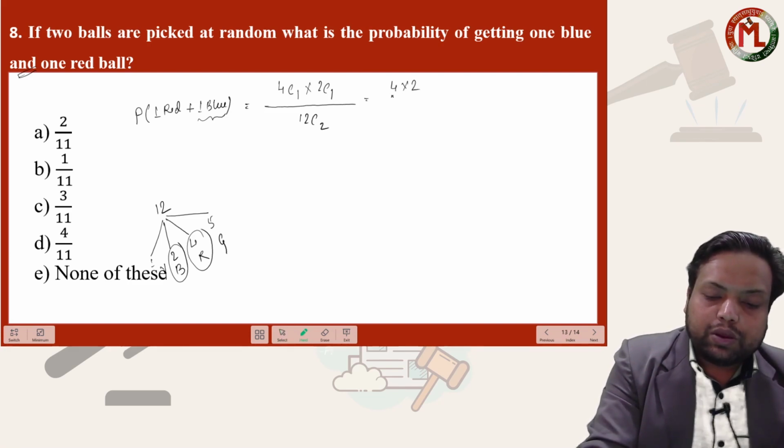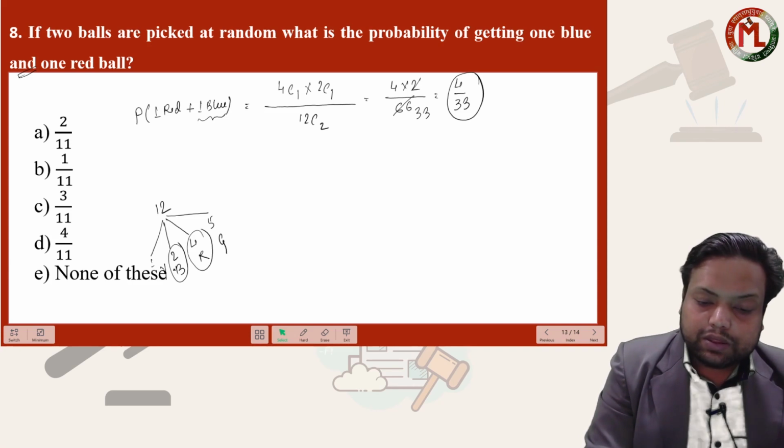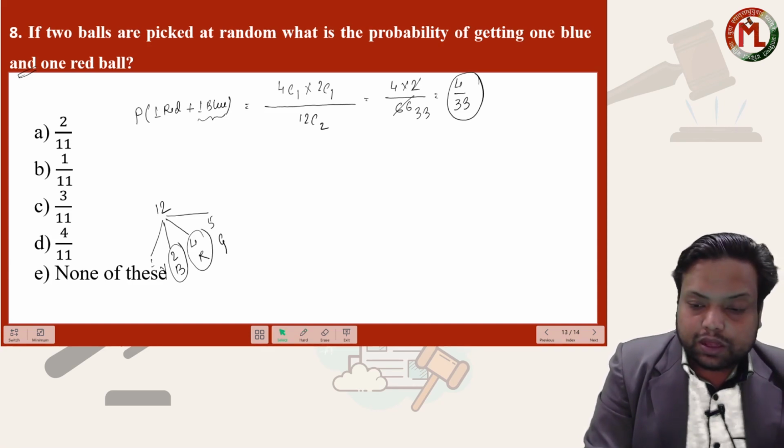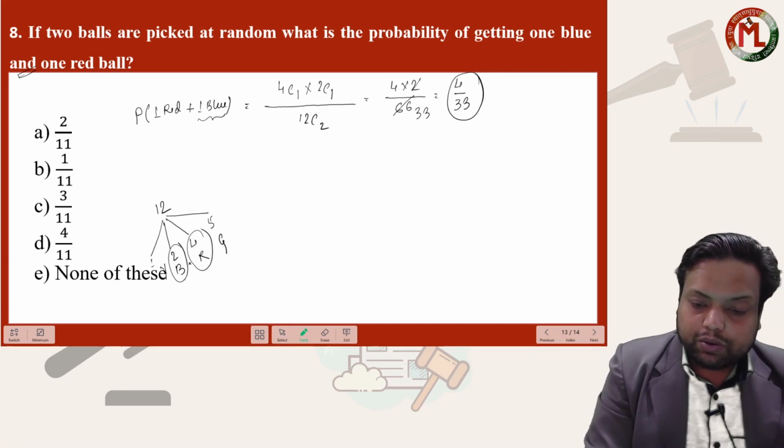So 4 into 2 upon 66. If I cancel this by 2, this will become 33. So our answer should be 4 upon 33. I think we haven't done any mistake. One blue ball in 2C1 way, 2 times 4 into 2, 8.